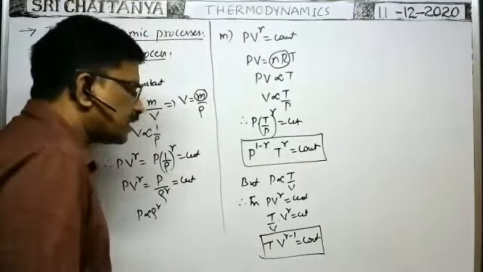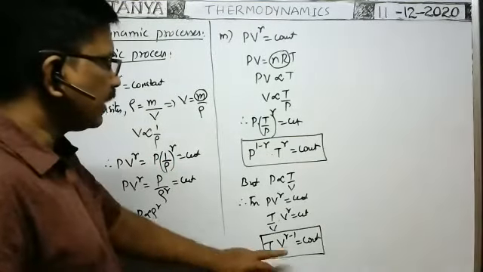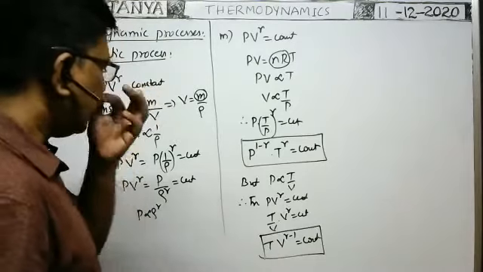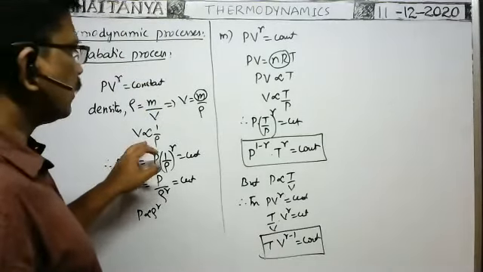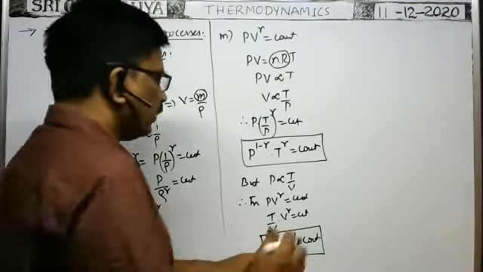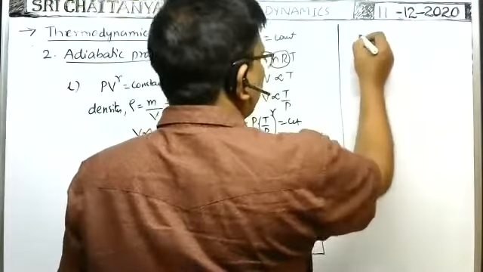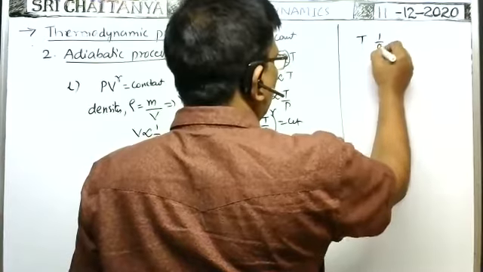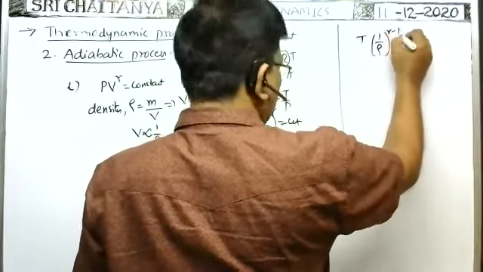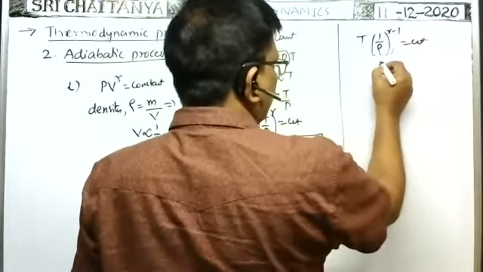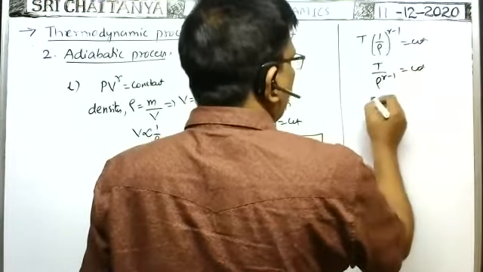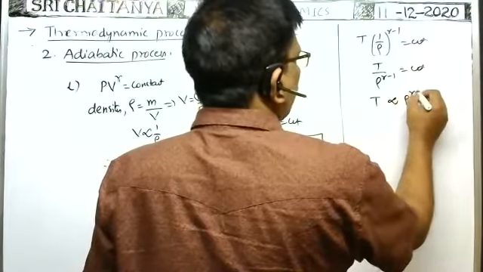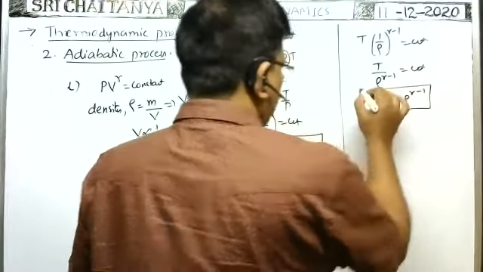Suppose in terms of density, if you want to write the relation between density and temperature, then V is inversely proportional to rho. So instead of V here, we substitute 1 by rho. Then T into (1 by rho) whole to the power of gamma minus 1 is equal to constant. Then T by rho to the power of gamma minus 1 is equal to constant, or T is proportional to rho to the power of gamma minus 1. So we can write like this also.